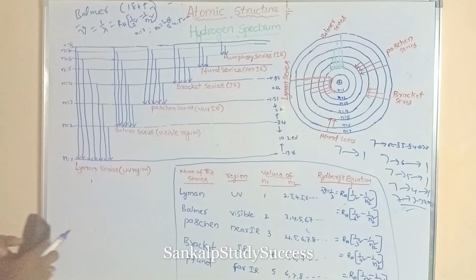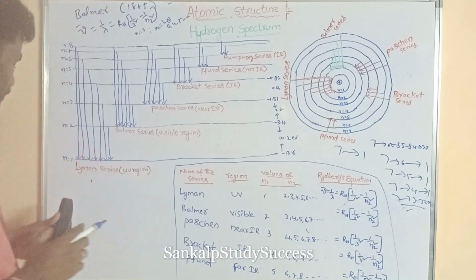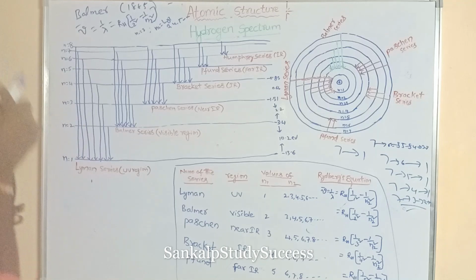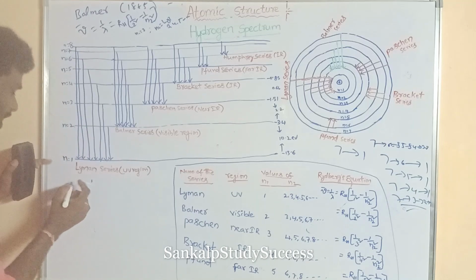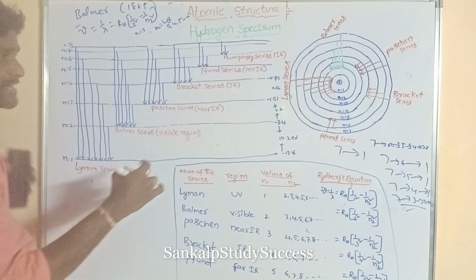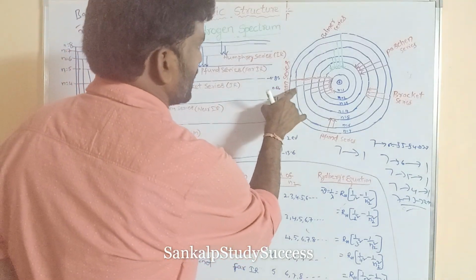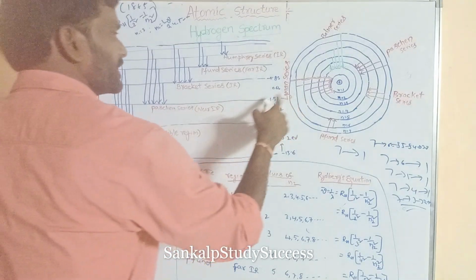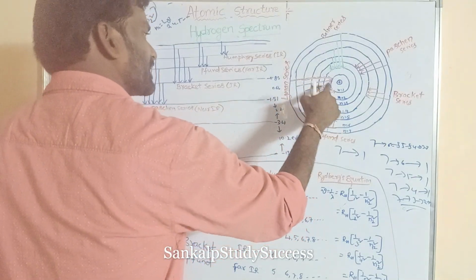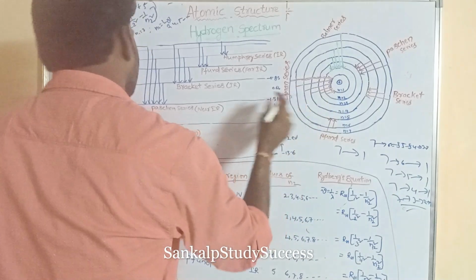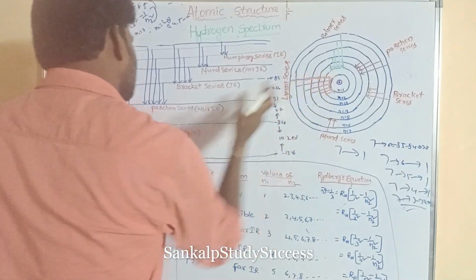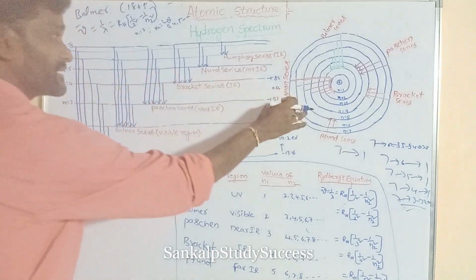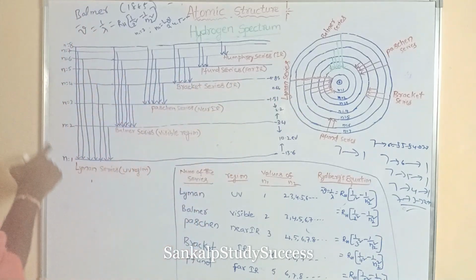Okay, now we will discuss the Lyman series. When the electron jumps from, this is the Lyman series. Both are the same diagrams. These spectral lines are from the atom, so the energy levels can be written in this way as straight lines. Both are the same diagrams, right? Lyman series.